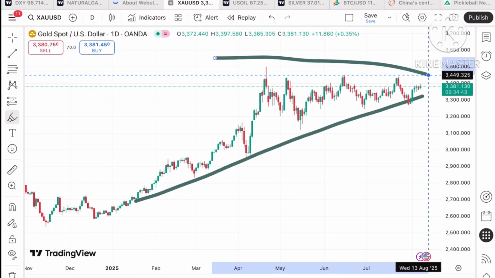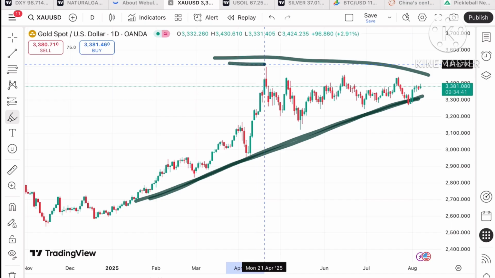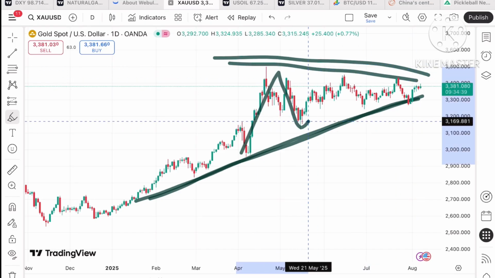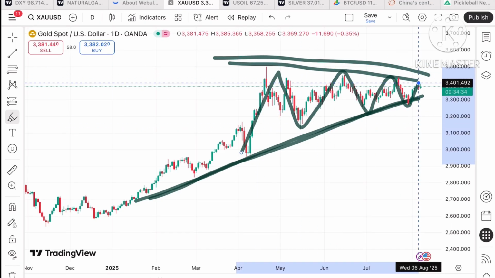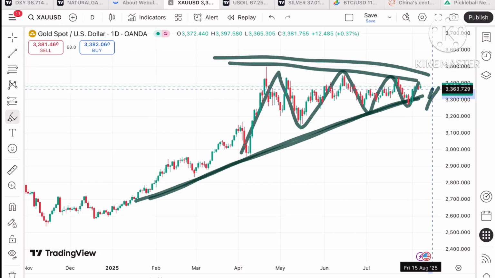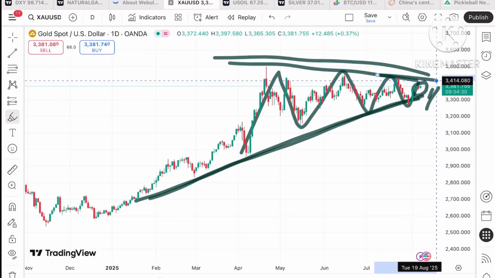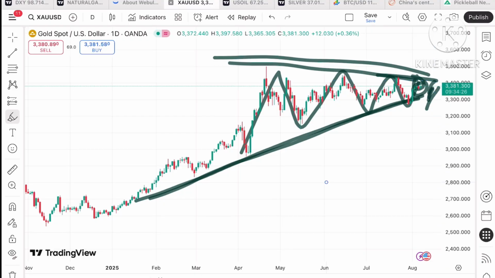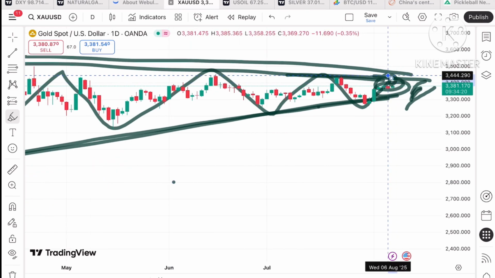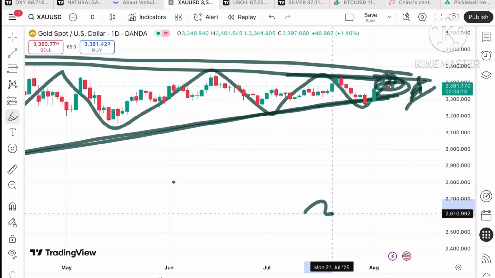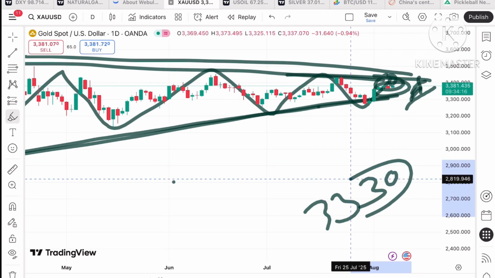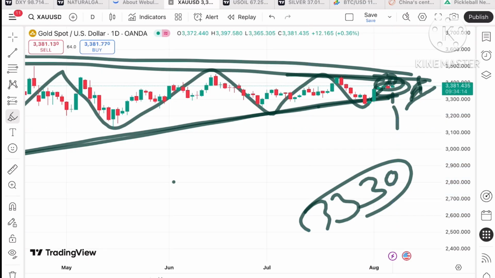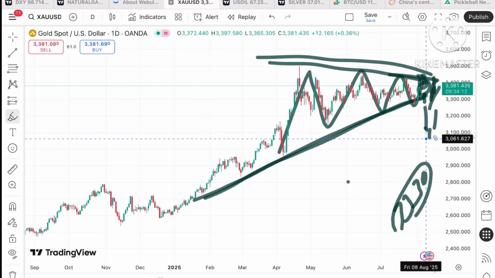See, there is a trend forming, and the trend is trying to narrow into a pattern. Suppose the price keeps sustaining this level and moves out of this zone, we can see a trend breakout towards a level of around 34.00, and then there can be a further rise in the price of gold. But suppose it starts bouncing back from this level and goes towards a level of 33.30, then there is a probability that this trend can break towards the downside and a further fall can be seen.